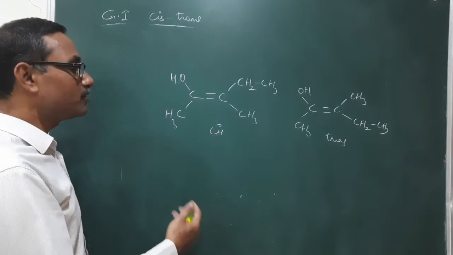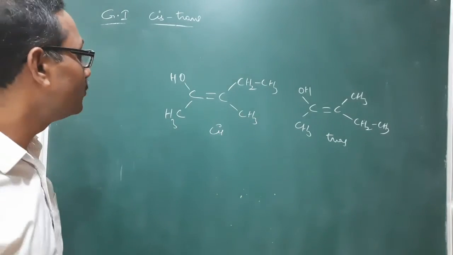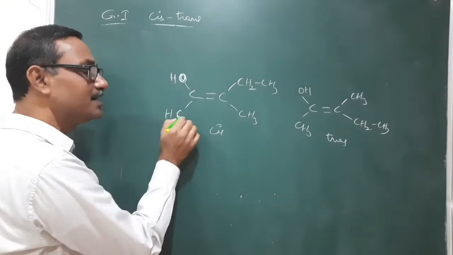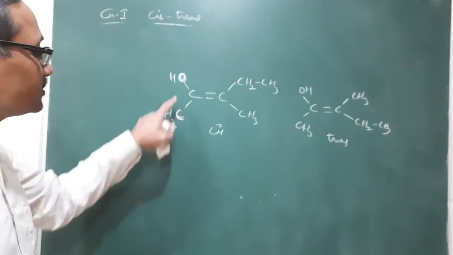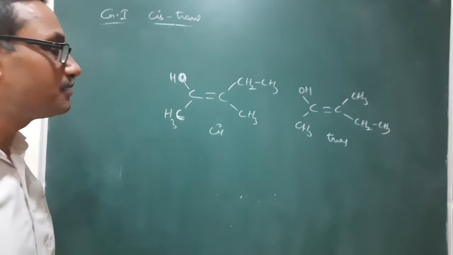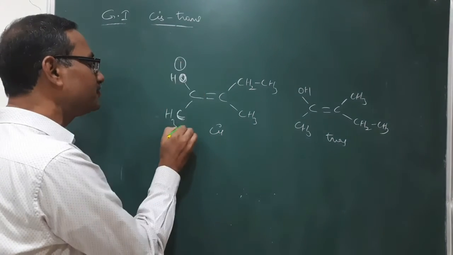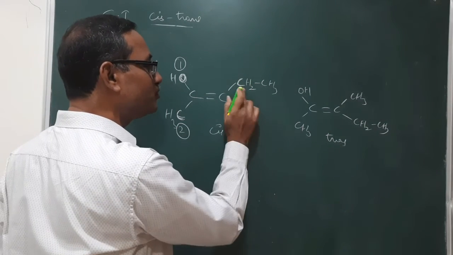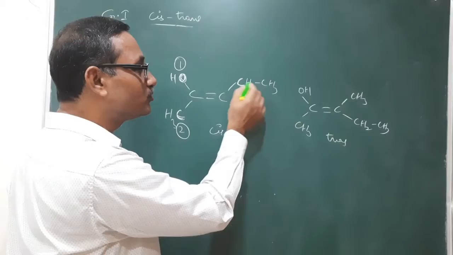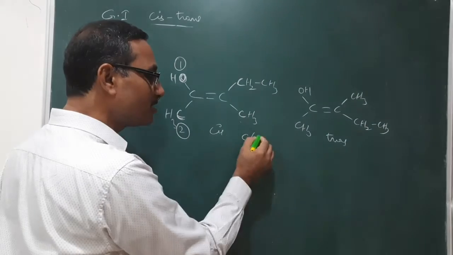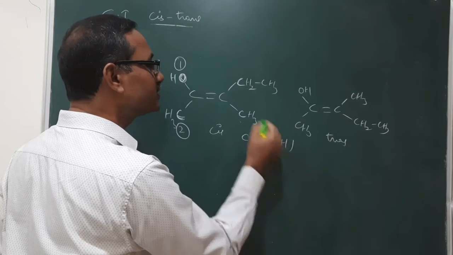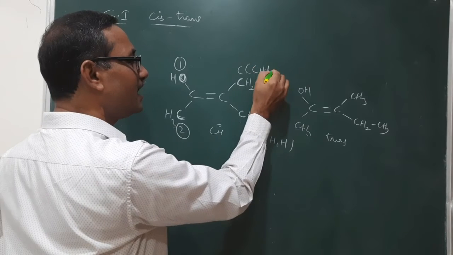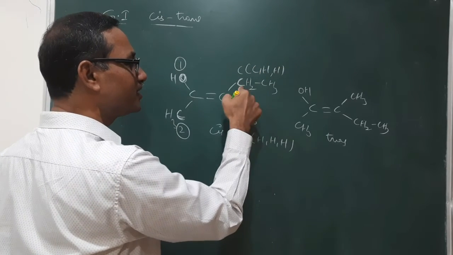Now we can write it in E-Z form also. How? Here this is the atom which is directly bonded to this. These two have different atomic numbers. This oxygen has a greater atomic number compared with carbon, so that's why it is getting priority 1, and this one priority 2. Now in this case, these two are the same atoms, so you compare the remaining atoms bonded to this carbon as well as this carbon. To this carbon, 3 hydrogens are bonded, whereas to this carbon, 1 carbon and 2 hydrogens are bonded.